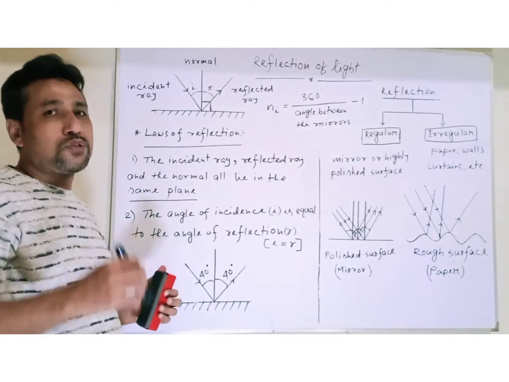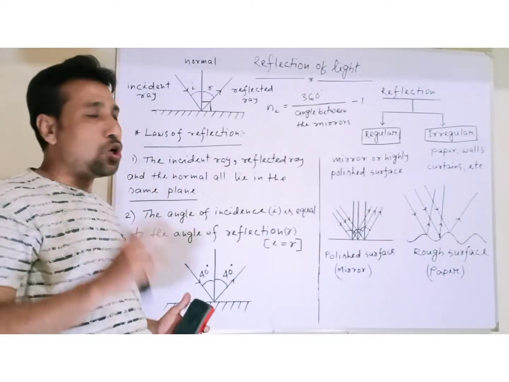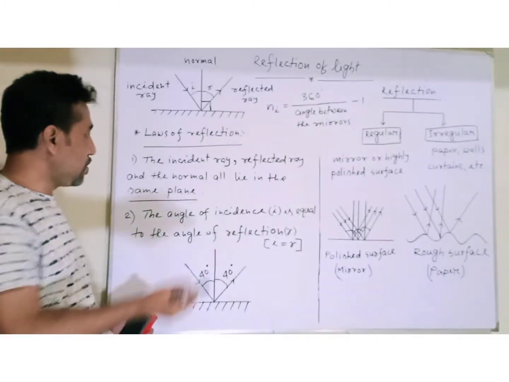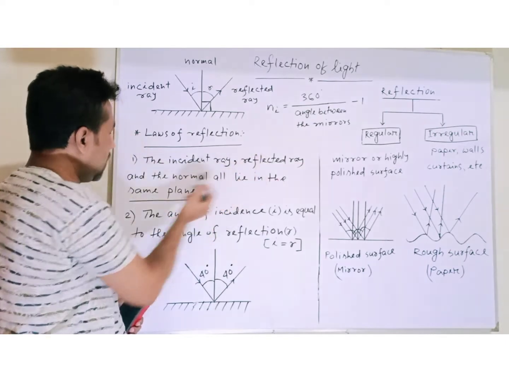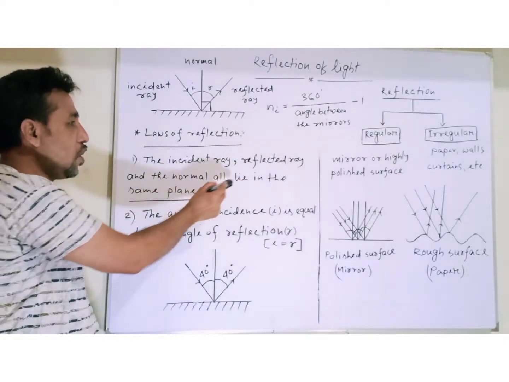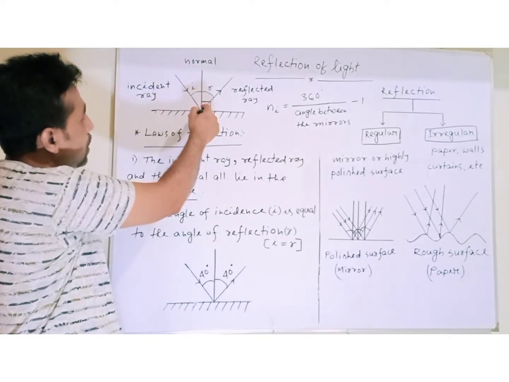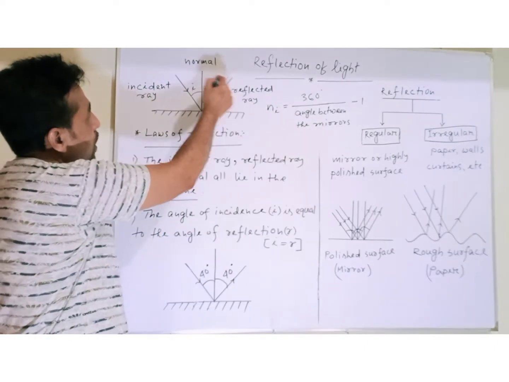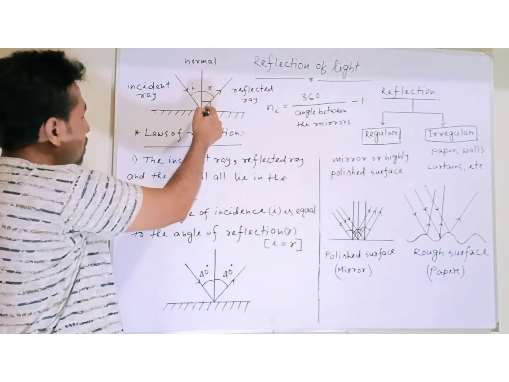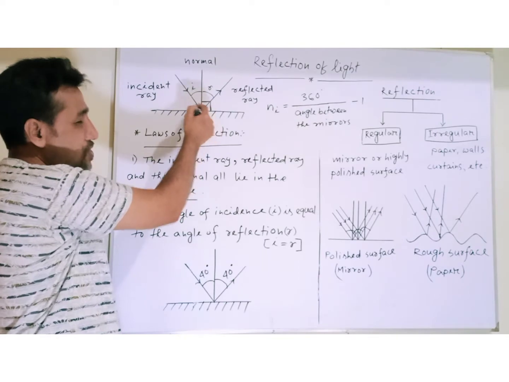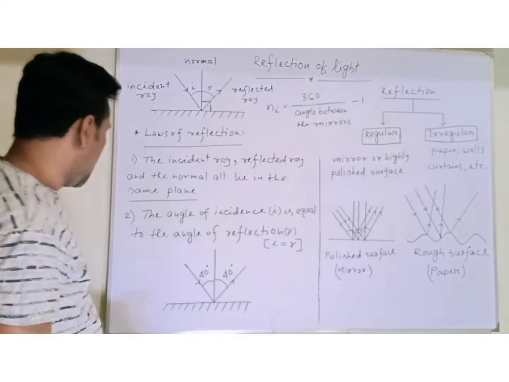There are two laws of reflection. First of all, the incident ray, the reflected ray, and the normal all lie in the same plane. You see here, the incident ray, reflected ray, and the normal, at the point of incidence, all lie in the same plane.